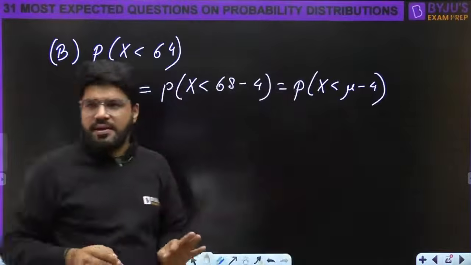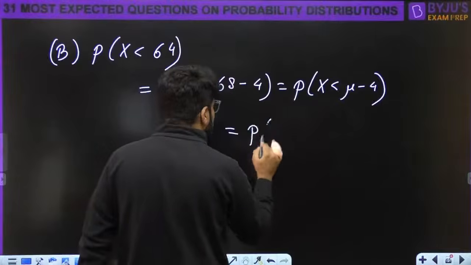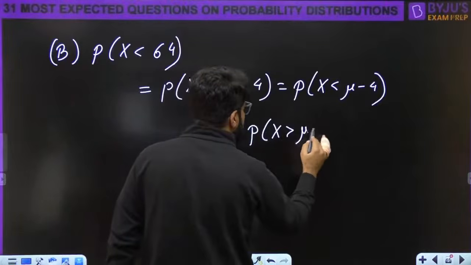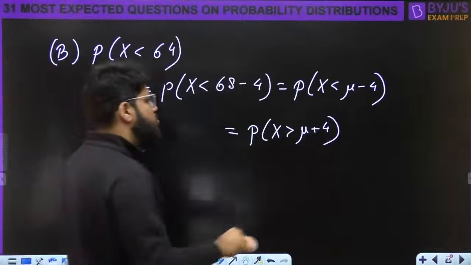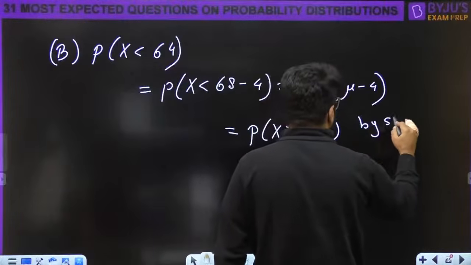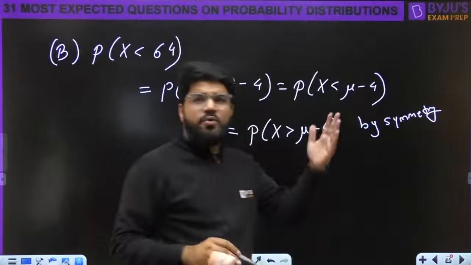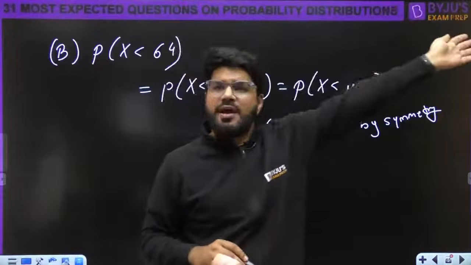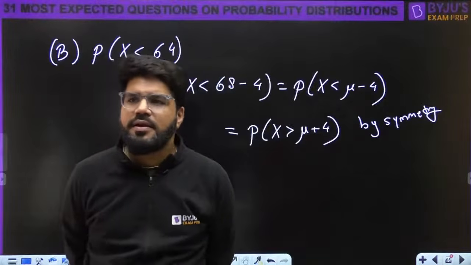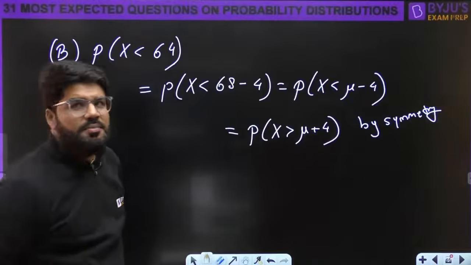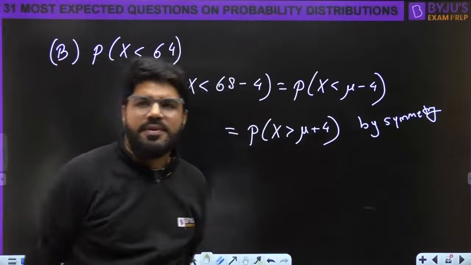But by symmetry, this one should be equal to probability X greater than mu plus 4. By symmetry, just think, what is before mu minus 4 will be the same as what is beyond mu plus 4, right? Correct. So this is by symmetry. You can watch my basic probability sessions on YouTube, Pramit. It is available.